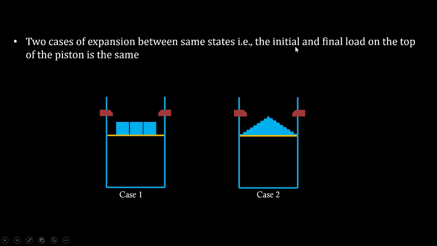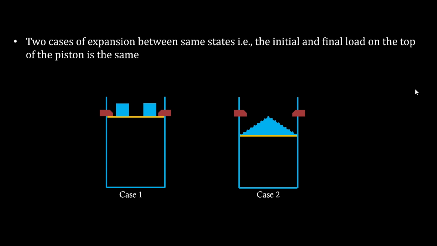More specifically, the initial and final load on top of the piston is the same. So let's see how to do that. We are going to remove 1/3 of the weight now. In case 1, we are removing 1/3 in a single step so that the expansion happens quickly, and this is the final state.